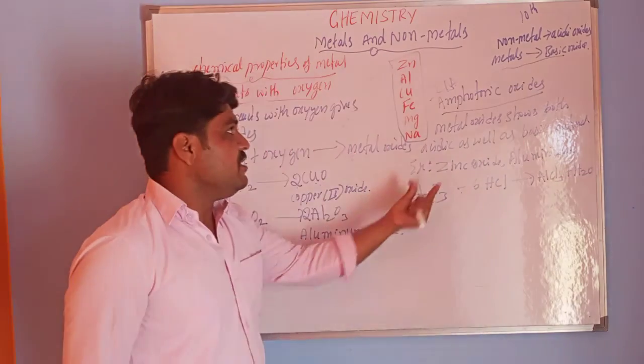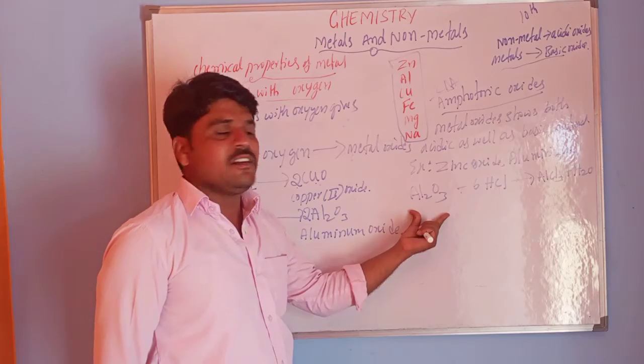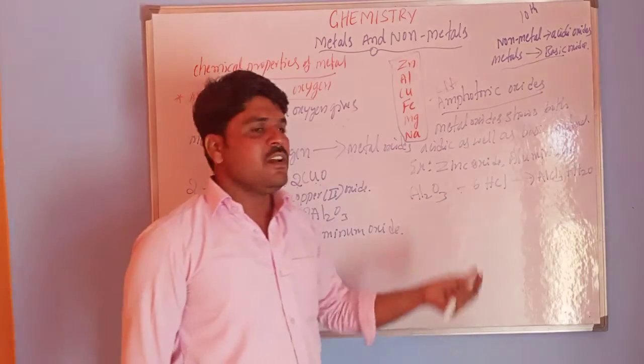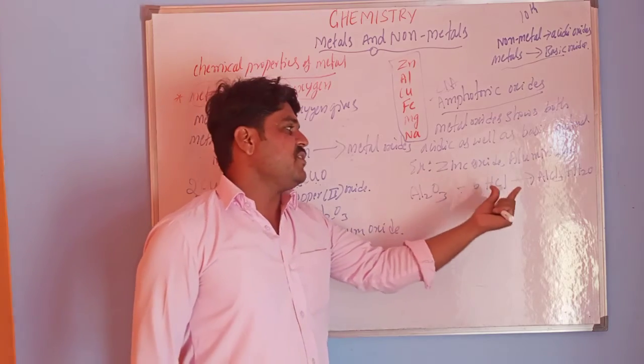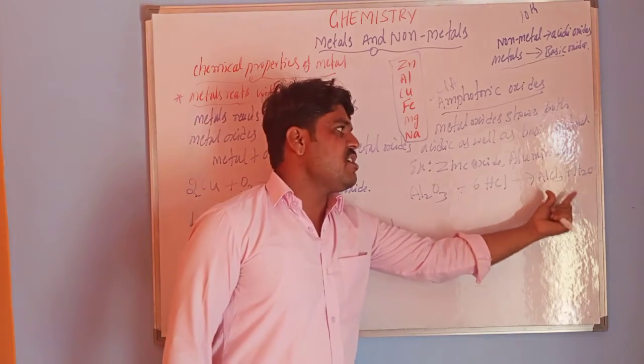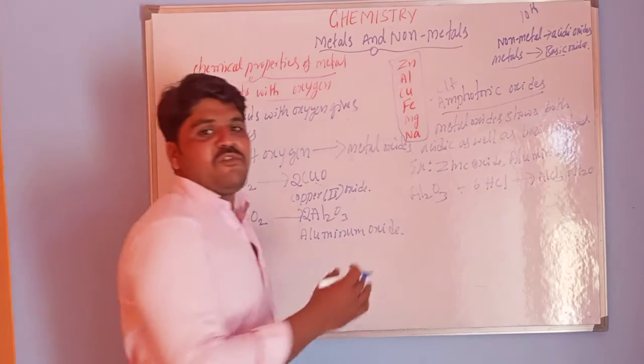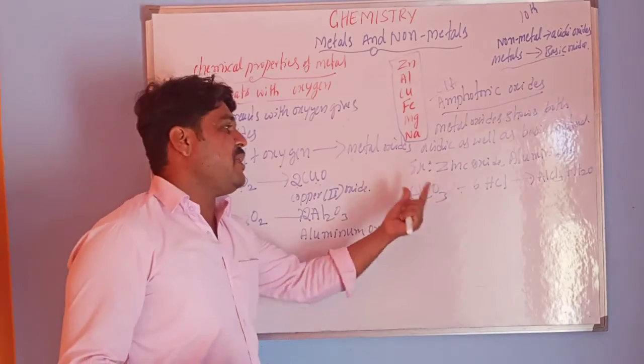That means amphoteric oxides react with acid to produce salt and water.